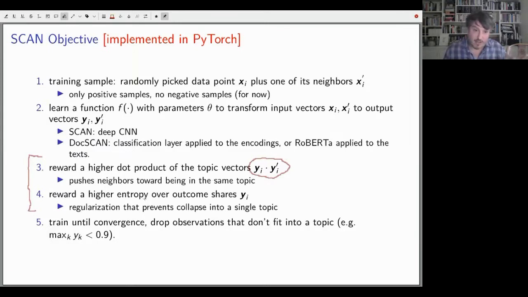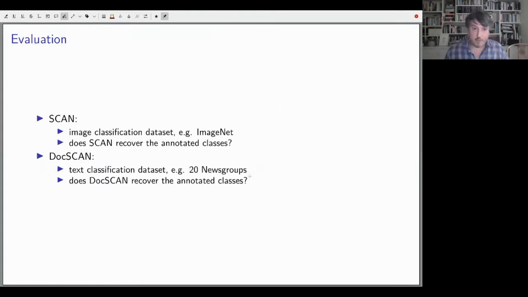This is why the scan objective works. We reward higher entropy over the outcome shares. So this works to push all of the embeddings into different classes, and it prevents collapse into a single topic. So we just train this until convergence, and we can evaluate it.